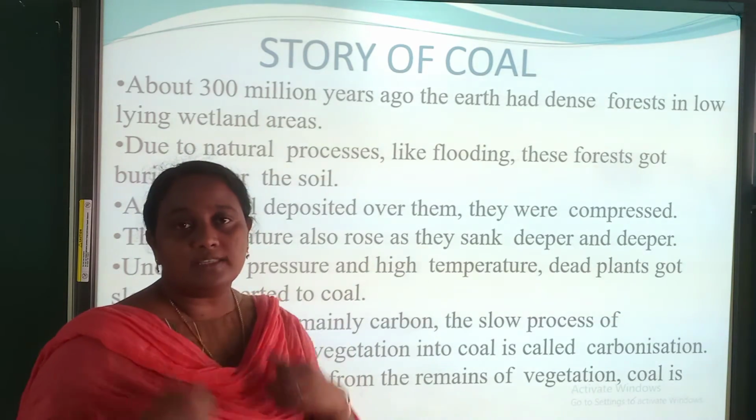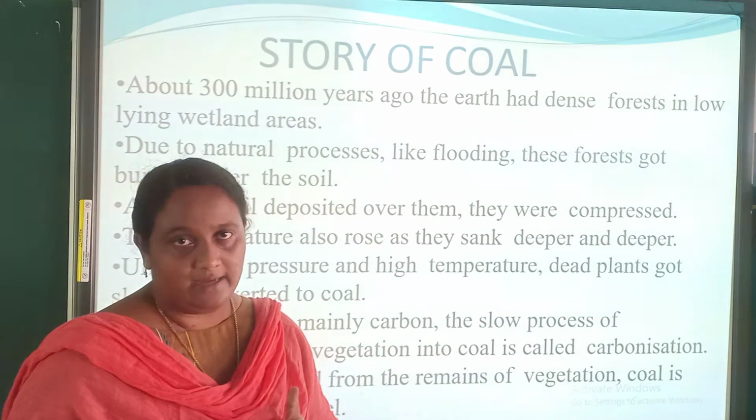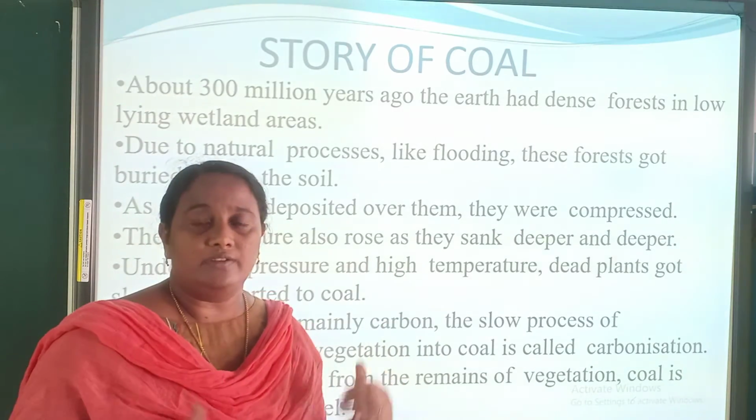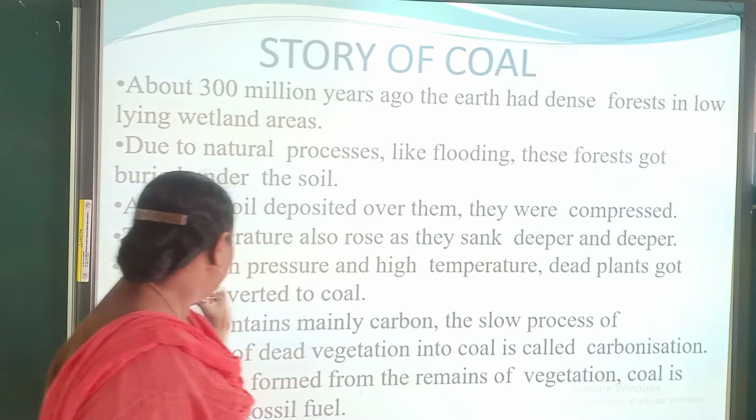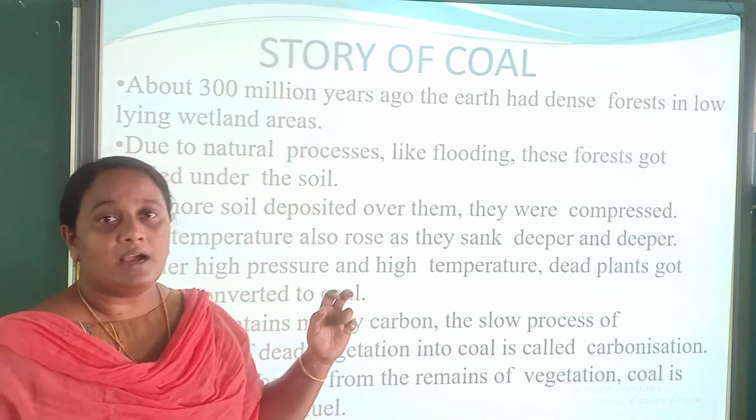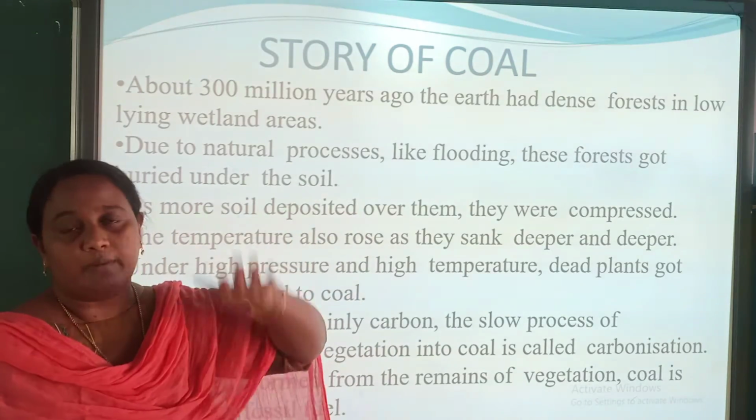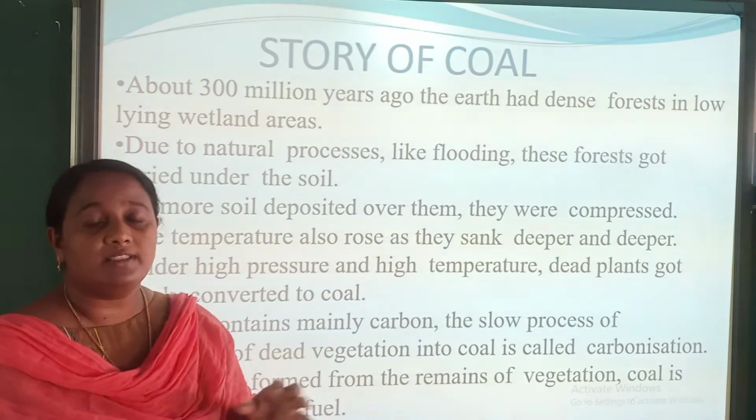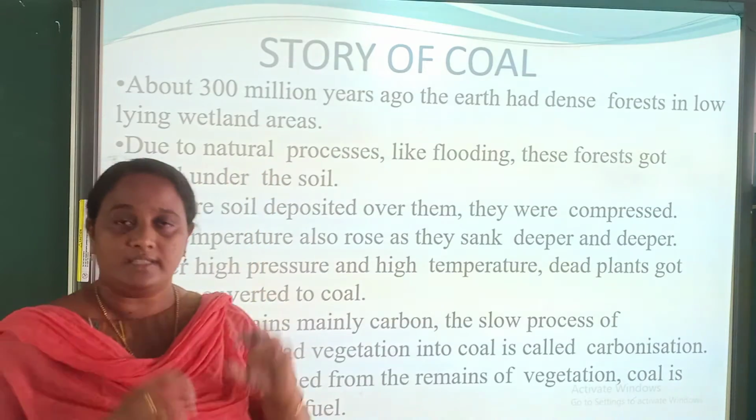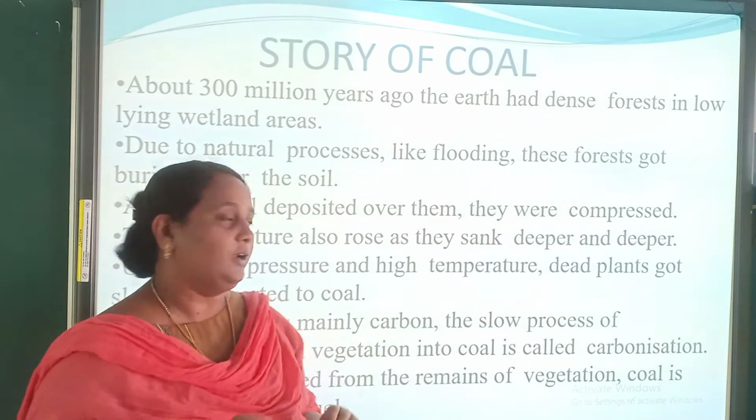And what happened to this forest? In the forest there are dead plants and dead animals, isn't it? Then these dead plants and animals were converted to coal under high pressure and high temperature. From under the earth the high temperature is coming, and from the top of the earth the high pressure is coming. Due to this, the dead animals and dead plants are converted to coal.